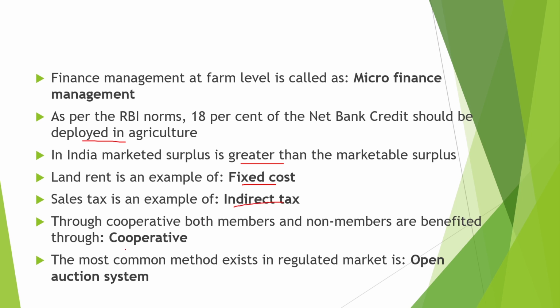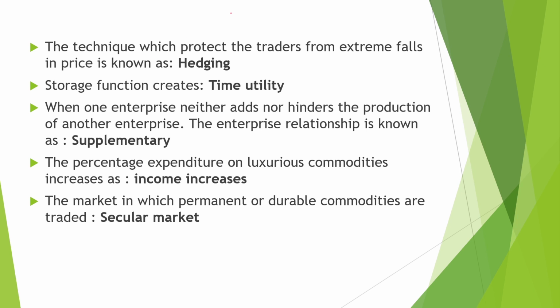Sales tax is an example of indirect tax. Through cooperatives, both the members and non-members are benefited. The most common method existing in a regulated market is the open auction system. The technique which protects the traders from extreme falls in prices is known as hedging. The storage function creates the time utility. Transportation आता है place utility में. Processing आता है form utility में.